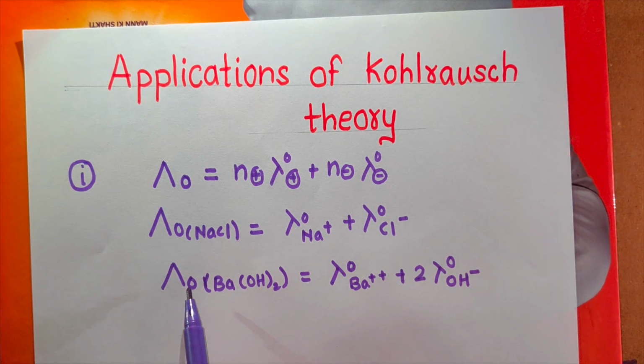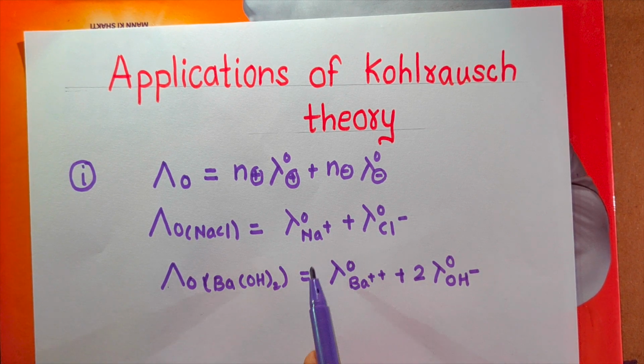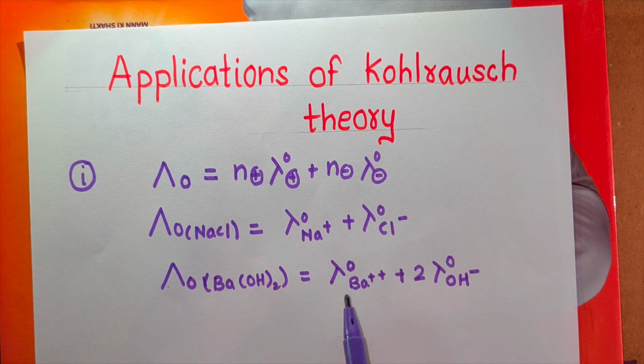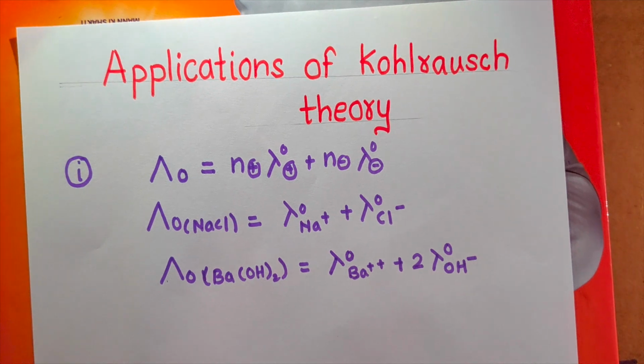Remember, here Ba(OH)2 is a strong electrolyte. The molar conductivity of Ba(OH)2 can be obtained if we know the molar conductivity at infinite dilution of Ba2+ ions and OH- ions. This is the first application.